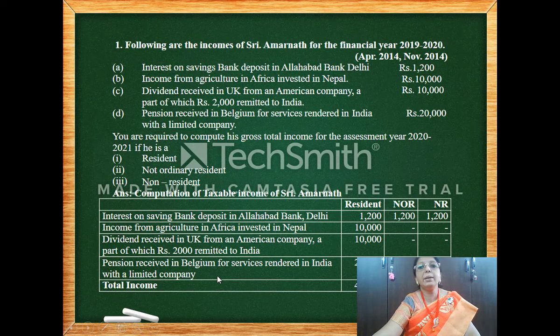Pension received in Belgium for services rendered in India. So this is not received in India, but the source is India. So income accrued in India, second situation. So it's taxable for all three of them. So now put the total for the resident, not ordinary resident and non-resident. This is how you proceed with the problems.